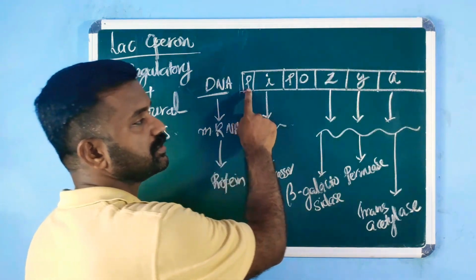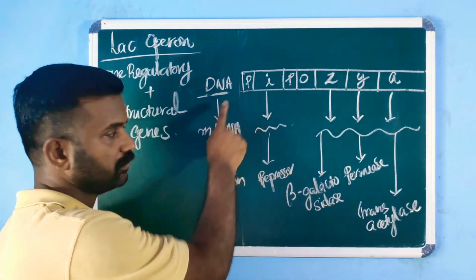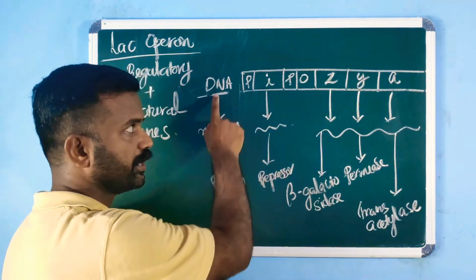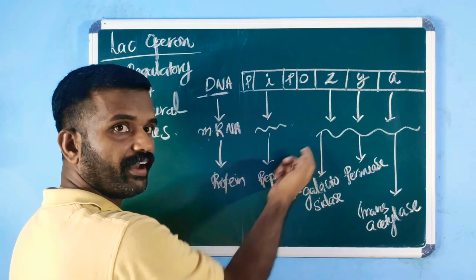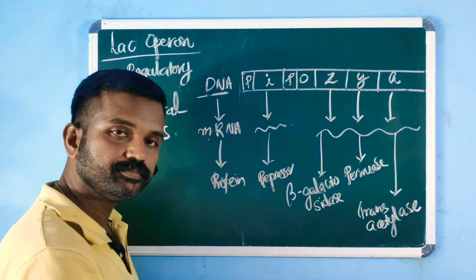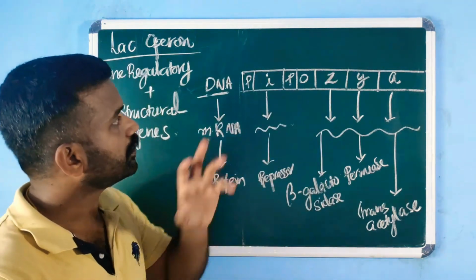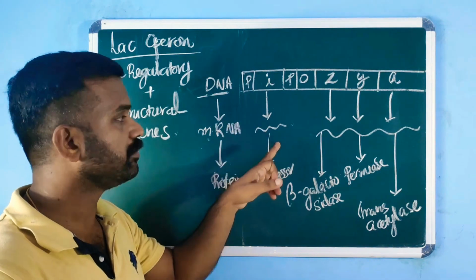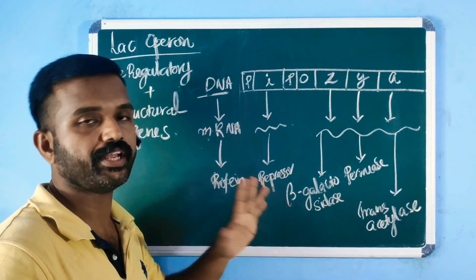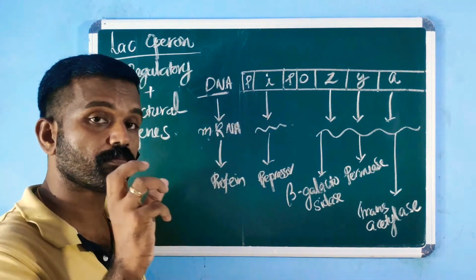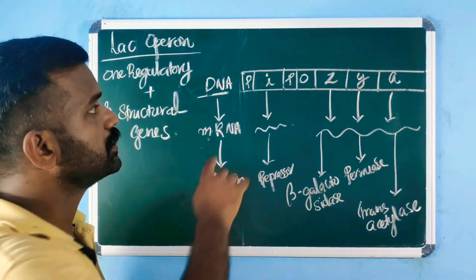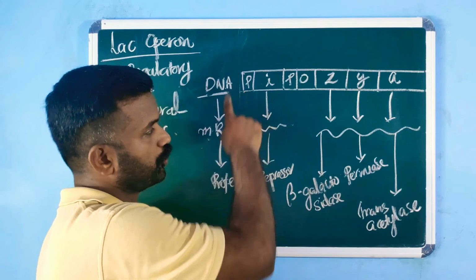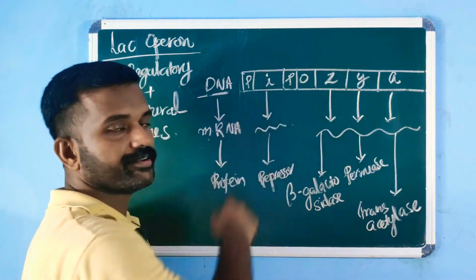So see, this is at the genetic level, DNA level, mRNA level, then protein level. So DNA, transcription, mRNA, translation, protein. Here this is the regulatory gene. It will code for a particular mRNA which will finally produce a repressor protein. That is the product, repressor protein. Then P stands for promoter. This P also stands for promoter. Then operator.